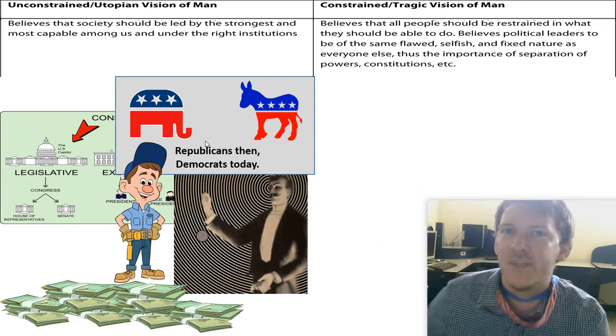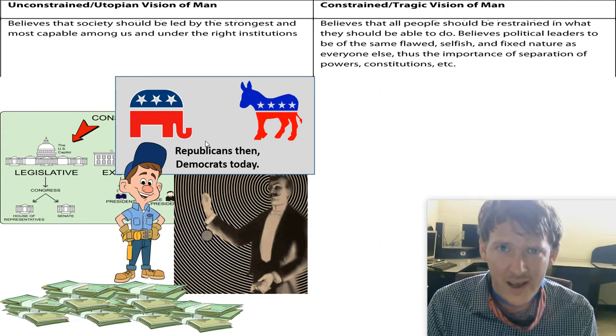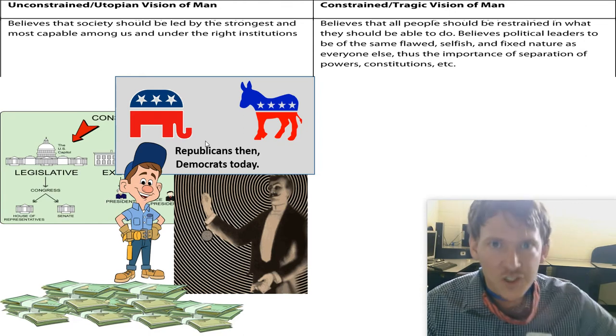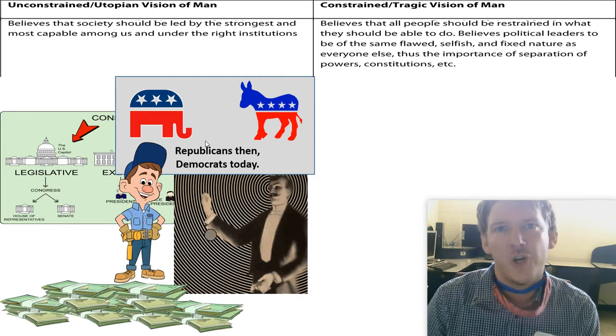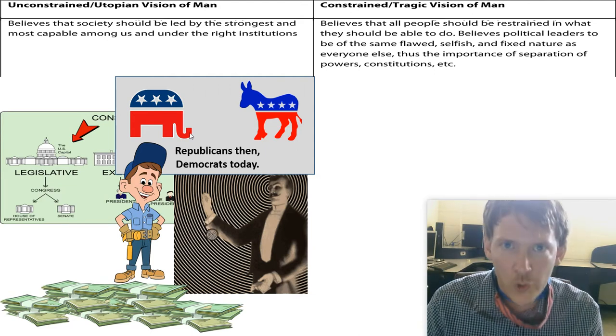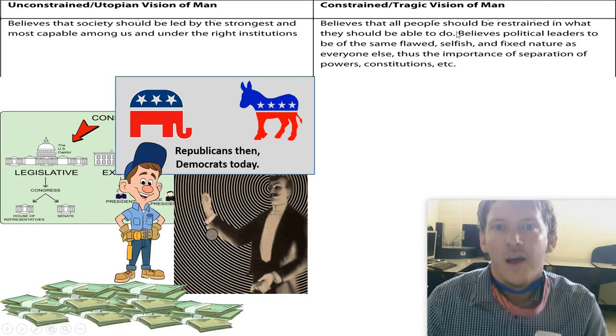I mean, we've seen this mistake in Afghanistan. We've seen this mistake in Iraq. We've seen this mistake in America. We know, but yet we still repeat this mistake. We learned it ourselves during Reconstruction, but the problem is we didn't learn it during Reconstruction because we've been told that Reconstruction failed because of racism. Reconstruction failed because it was never going to work. This is not a sound policy. This does not work. The constrained vision.